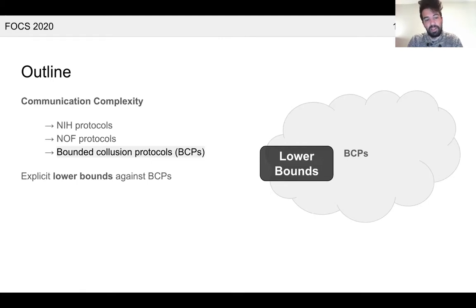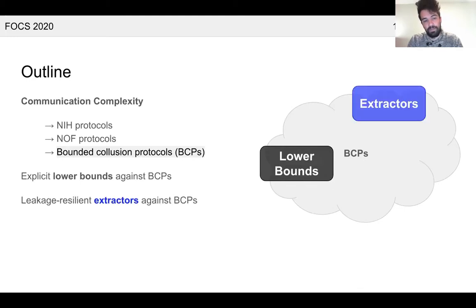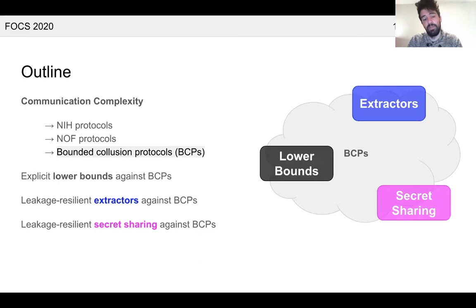Our first main theorem establishes explicit lower bounds against BCPs. Our second main theorem establishes an object called a leakage-resilient extractor against BCPs. And our third main theorem constructs so-called leakage-resilient secret sharing against BCPs. And we'll get into what exactly these things are. Turns out that extractors against BCPs are just strong average case bounds against BCPs. And so in particular, our theorem 2 implies theorem 1.